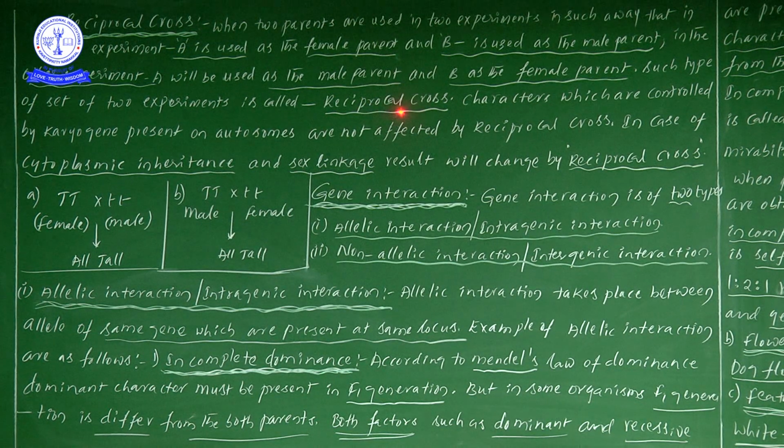These reciprocal crosses will not cause any kind of changes in the genes present on the autosomes. But with the same reciprocal cross, there is a chance to change the result in cytoplasmic inheritance and in sex linkage. This is a small piece of information, so I can give it in this video. Definitely, continuation in the next video I will give you. Take care and be safe at home.